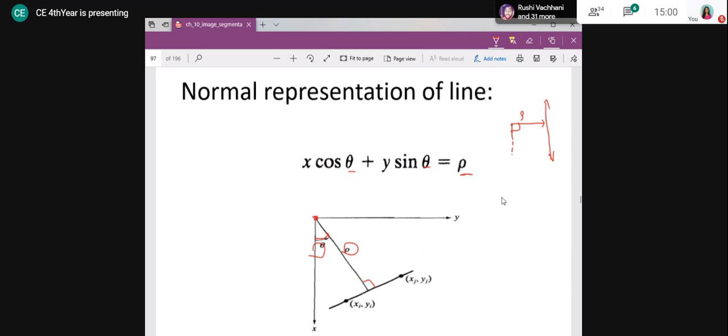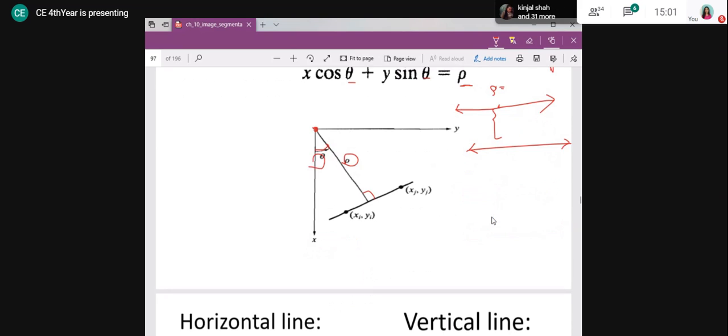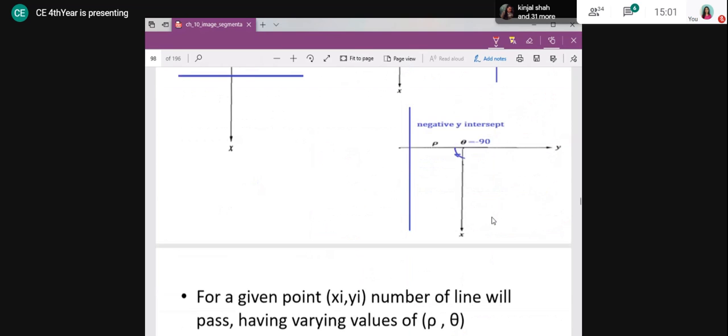In the same way, if I represent a horizontal line from this origin, this will be my rho value and theta value will be 0, right? Whenever it passes through the origin, what will be my rho value? Rho value is the distance from the origin, so when it passes through the origin, rho value is always 0, right?